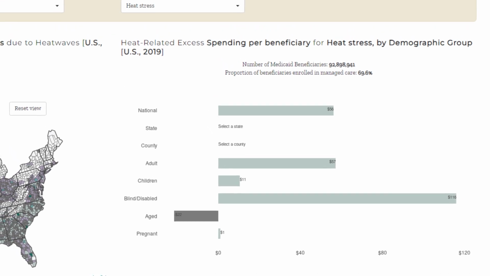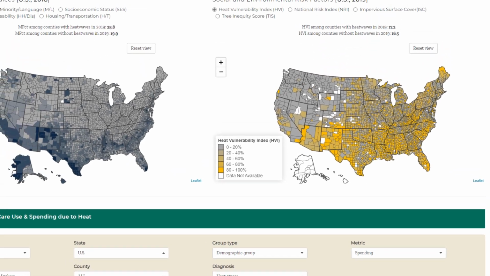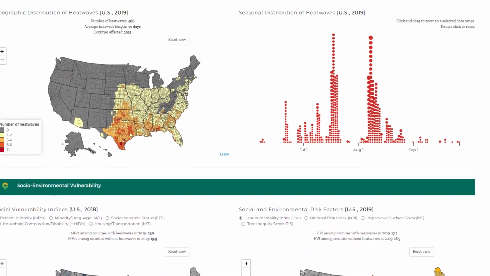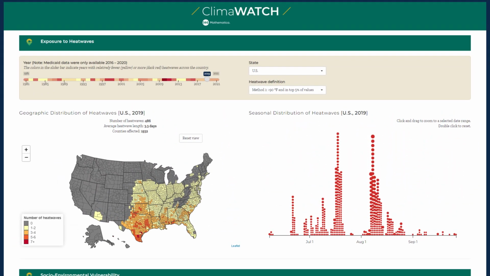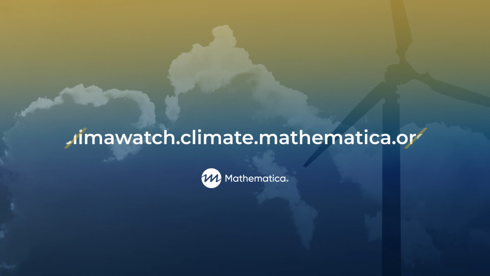ClimaWATCH can be customized to specific user needs, for example by including hyperlocal measures, additional climate-related exposures, and forecasting to boost planning and preparedness. Explore the tool for yourself to learn what ClimaWATCH can tell you about how heat waves impact health in your community.